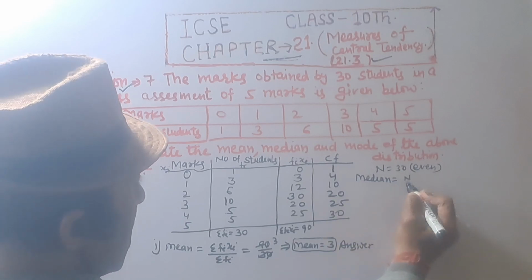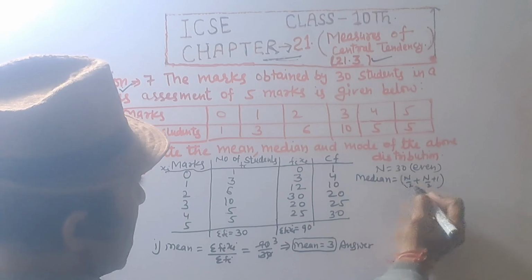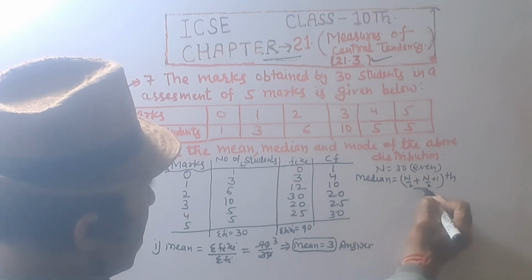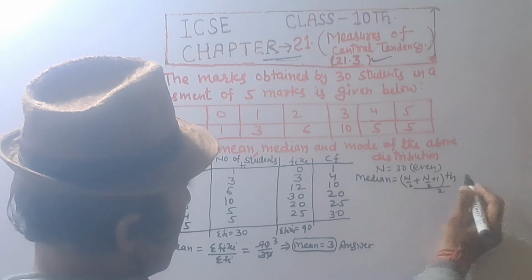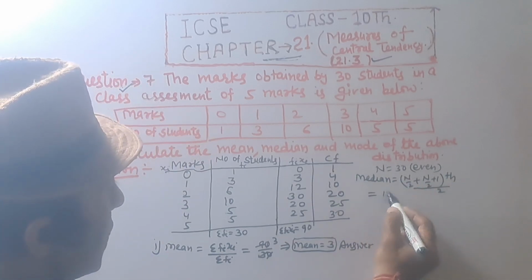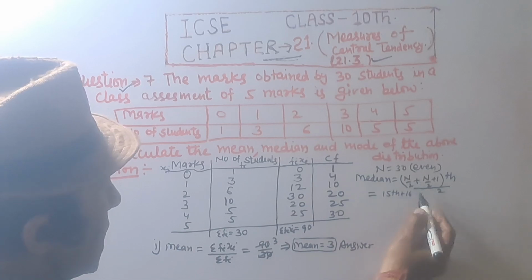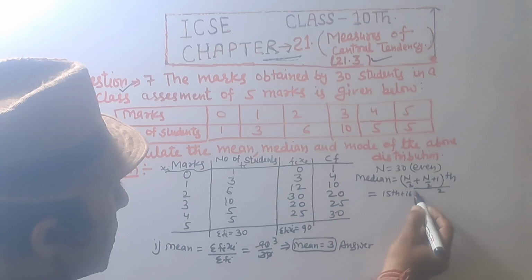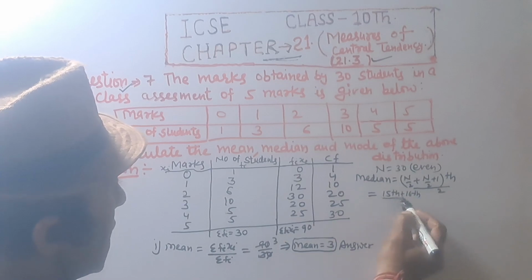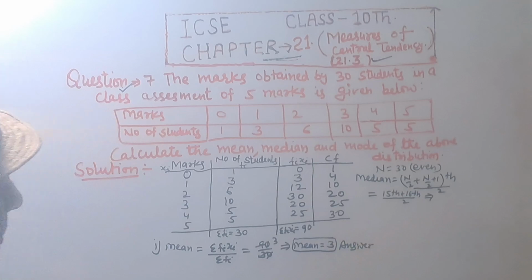equal to n by 2 plus n by 2 plus 1th term divided by 2, that is equal to n is 30. 15th plus 30 upon 2 plus 1, 15 plus 1, 16th term divided by 2, which implies 15 lies in cumulative frequency 20.